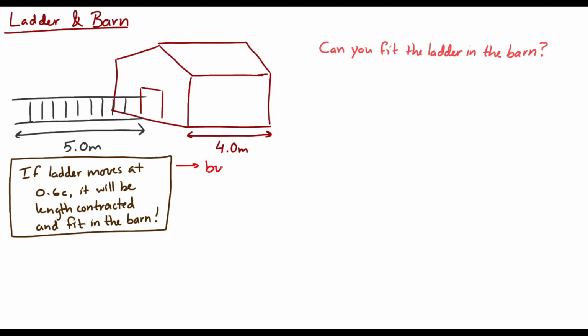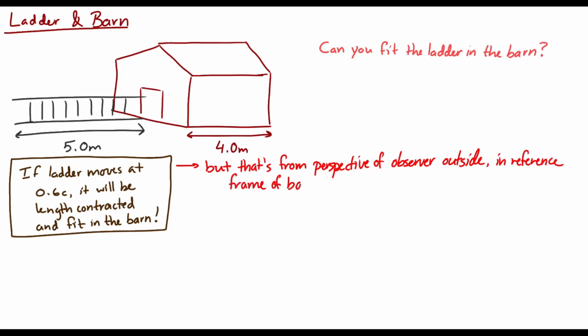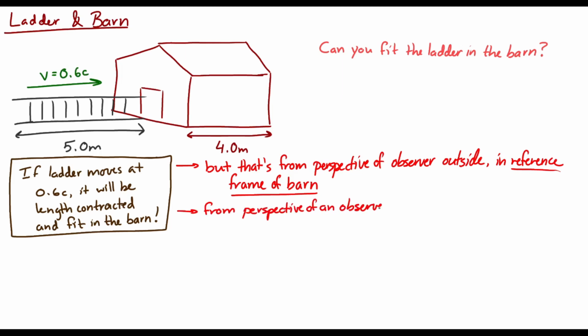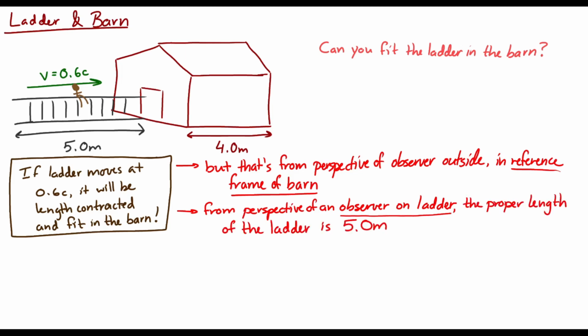But wait a minute, because that's from the perspective of someone standing outside of the situation, in the reference frame of the barn. But from the perspective of the ladder, that doesn't make any sense, right? If you were riding on the ladder, let's say that you're on the ladder as it moves at 60% the speed of light. Well, from your perspective, the proper length of the ladder is 5 meters. It's a 5-meter long ladder.